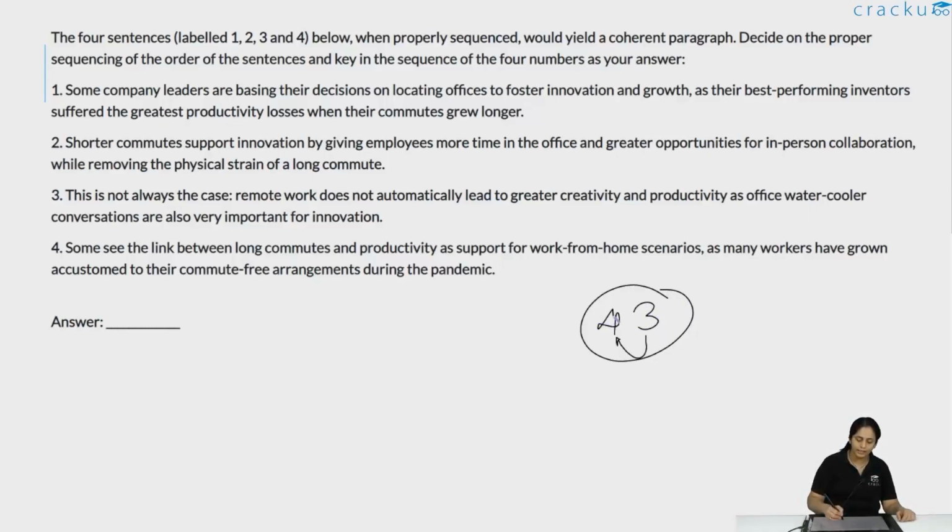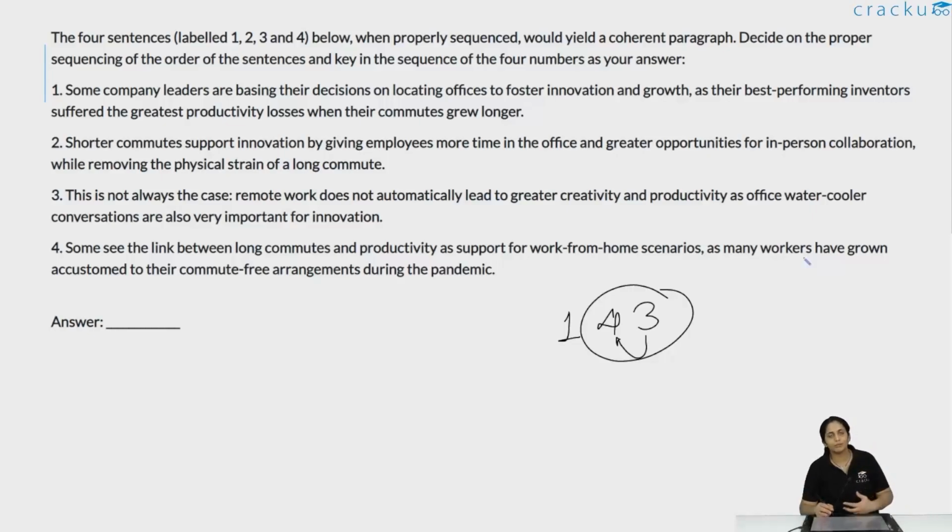But 4 essentially comes after 1: this link is established in 1. We see that there's a link between productivity losses and longer commutes. So essentially this link is given in 1 and that link is expanded in 4. So 1 should precede 4 and 3.